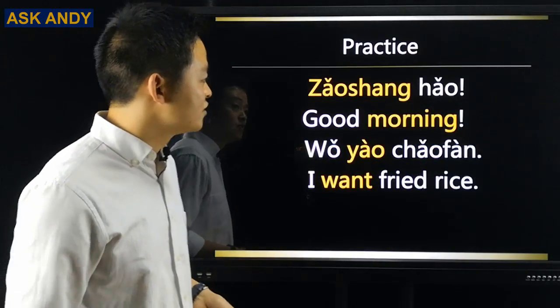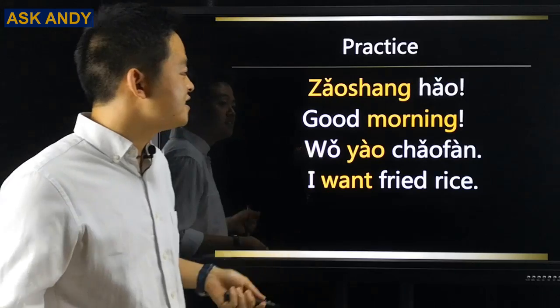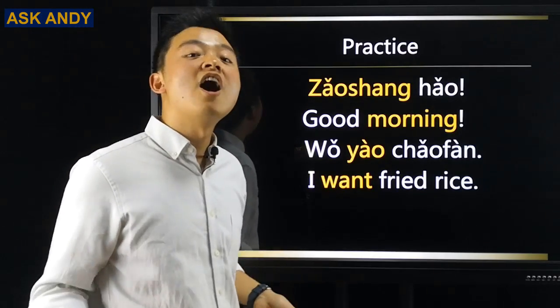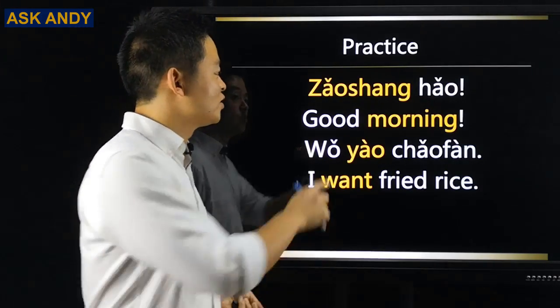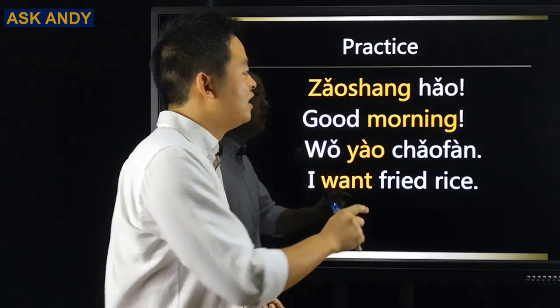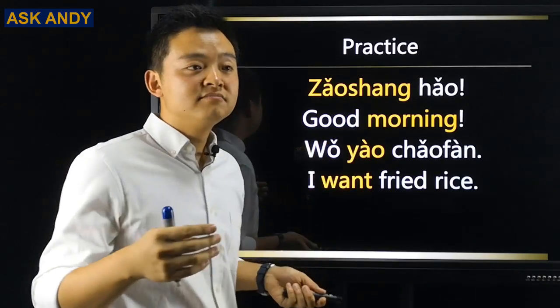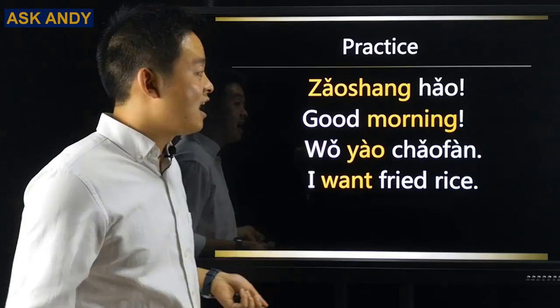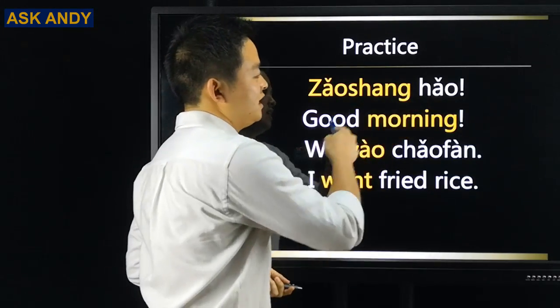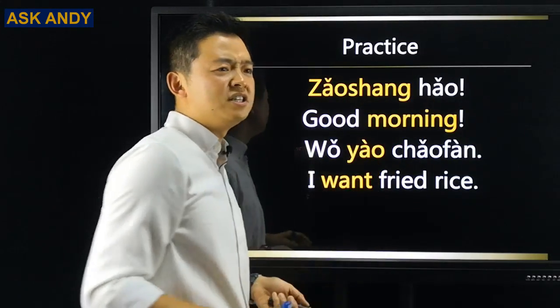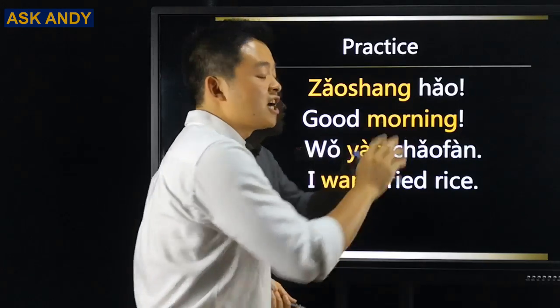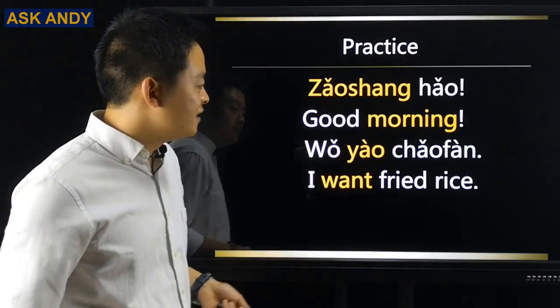Let's practice. So for this one, good morning. How can we say that in Chinese? That will be 早上好. 早上好. So 早, third tone. Well, 早. And then 上 here actually is neutral. 早上好. 好 is good. So good is 好. 早上 morning. Actually, it is early morning. So 早上好, good morning.